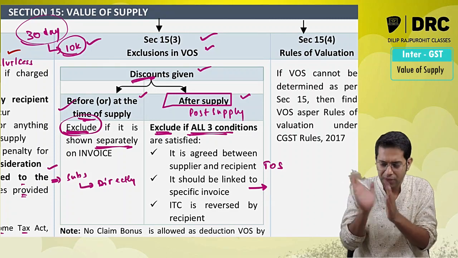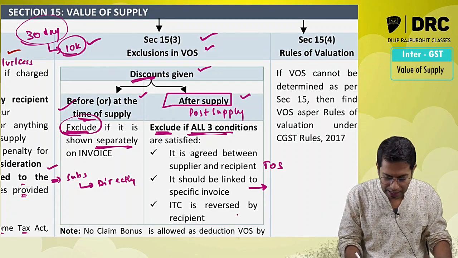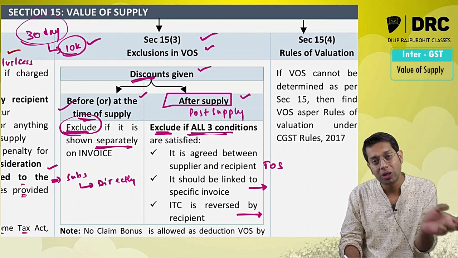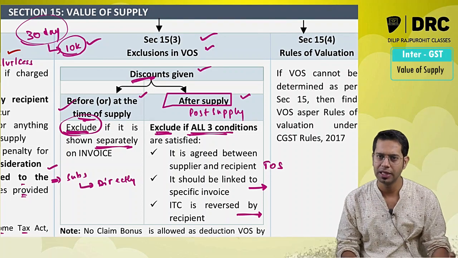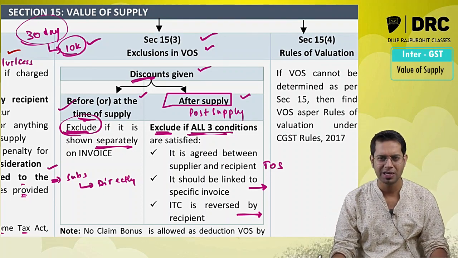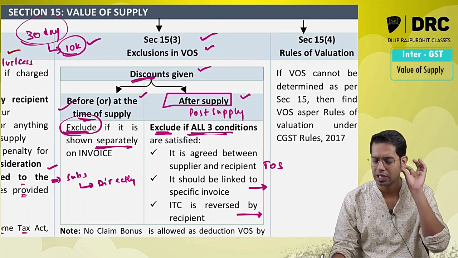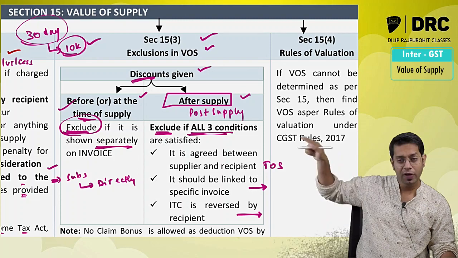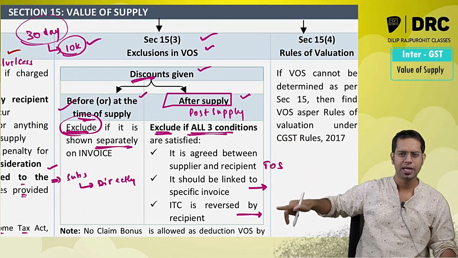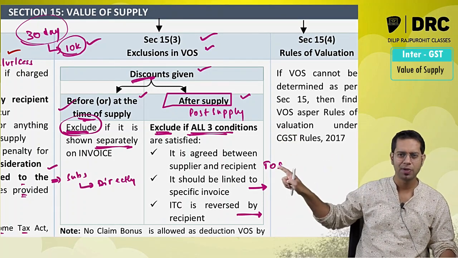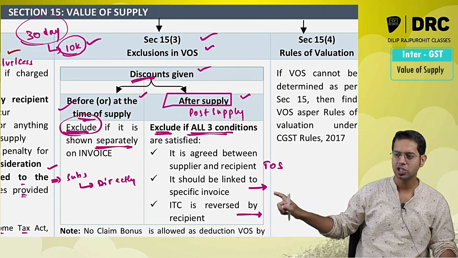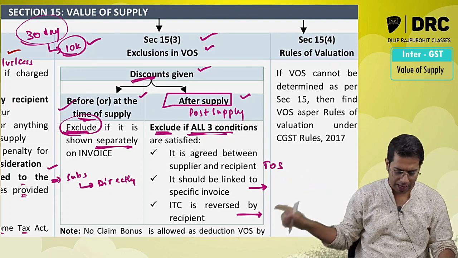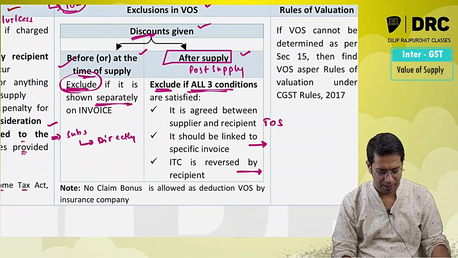That discount should be with respect to one particular invoice, and the input tax credit on the discount amount should be reversed by the recipient. Once the recipient gets the discount, then the recipient should also reverse the input tax credit on that particular discount amount. So if it is a discount given after supply, three conditions are required to be satisfied. Condition number one, agreed between supplier and recipient at the time of supply. Condition number two, linked to specific invoice, and ITC on that discount should be reversed.